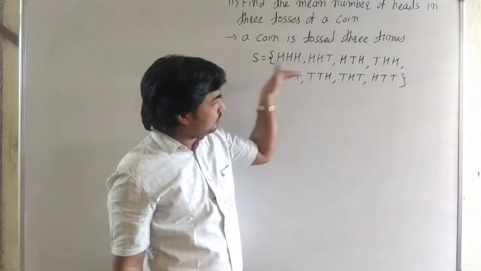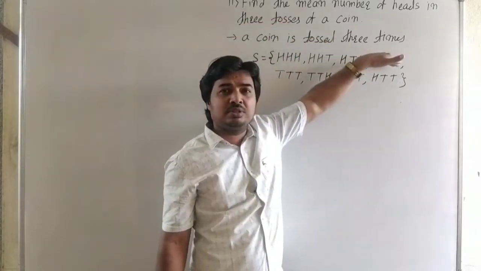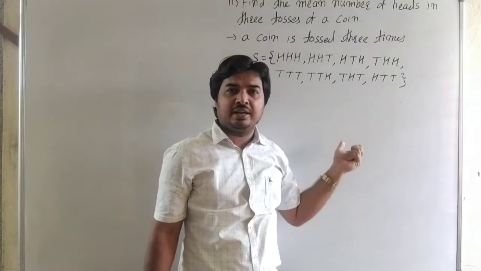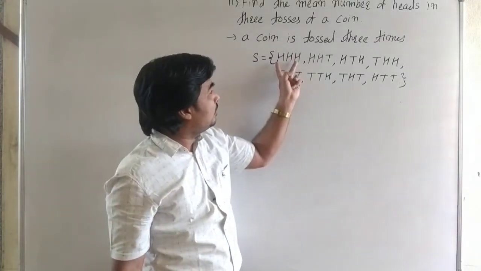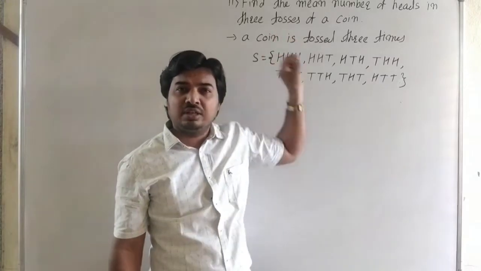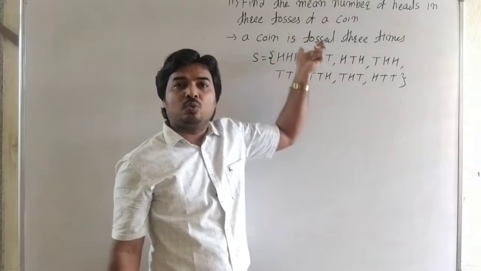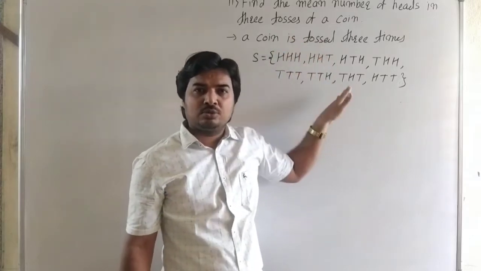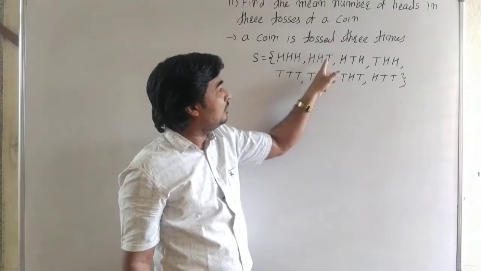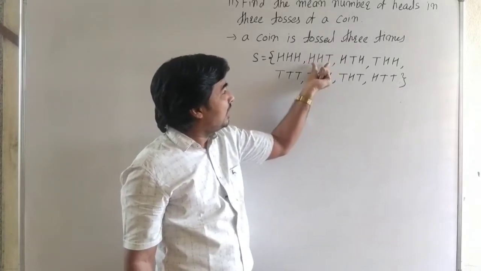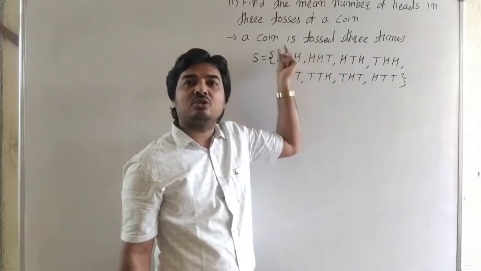We can write it like this, or write the 4 possibilities first. First it is head, head, head, then 1 head replaced by a tail in the second possibility: head, head, tail, where the tail can be in the third toss, second toss, or the first toss.